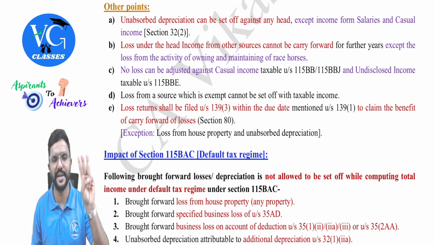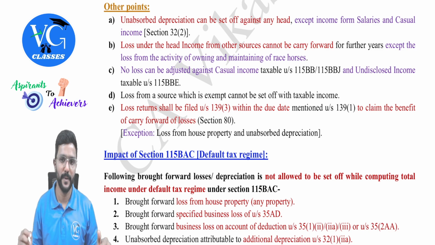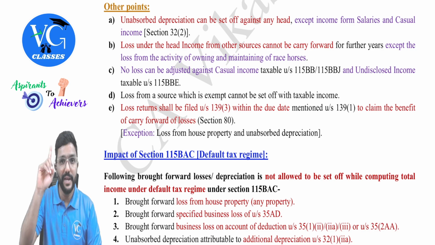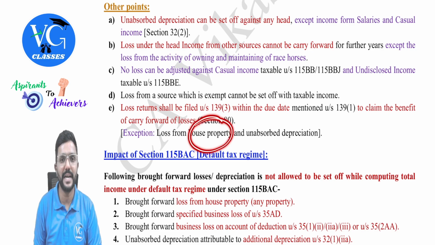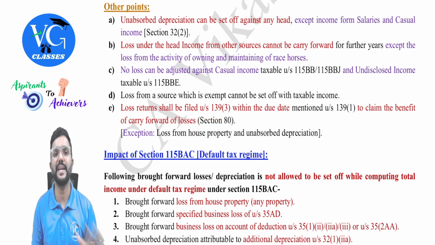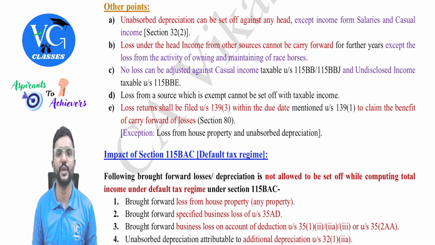Totally there are three due dates: 31st July of assessment year, 31st October of assessment year, or if the assessee is furnishing the transfer pricing report, it is 30th November of assessment year. Any one date would be applicable to the assessee. Which we already learned in PGBP, we will also cover it again in the assessment procedure chapter, guys. But the exception is the assessee can carry forward the house property loss and unabsorbed depreciation even without filing loss returns. Whereas if you want to carry forward any other loss, he has to file the returns within the due date.